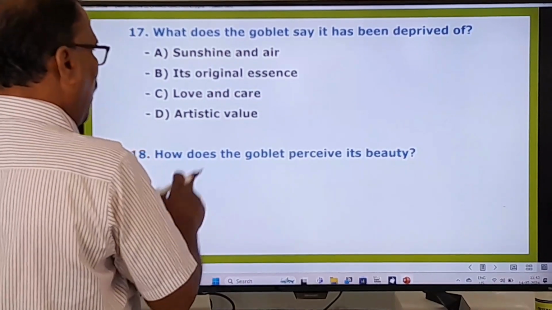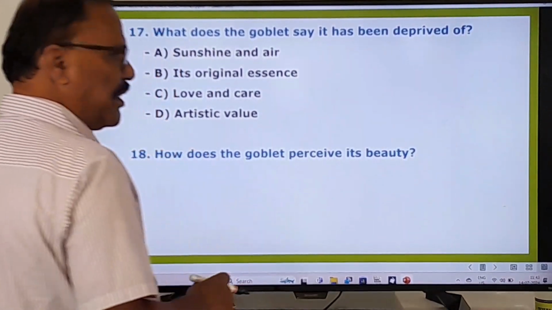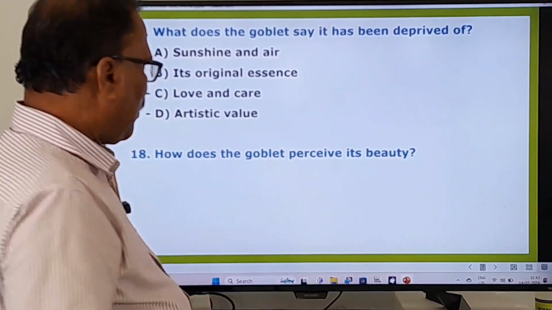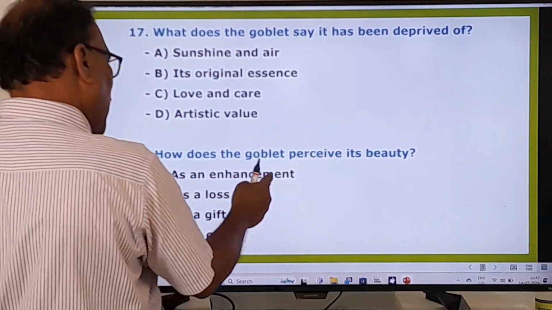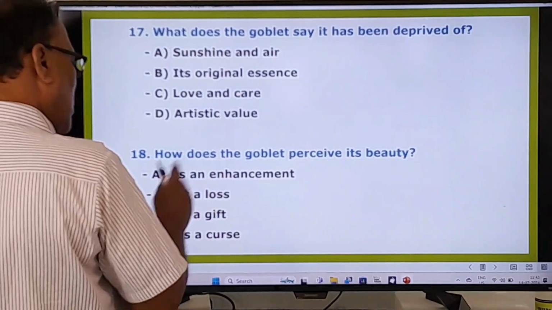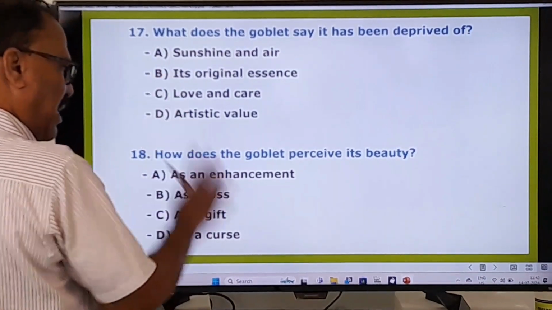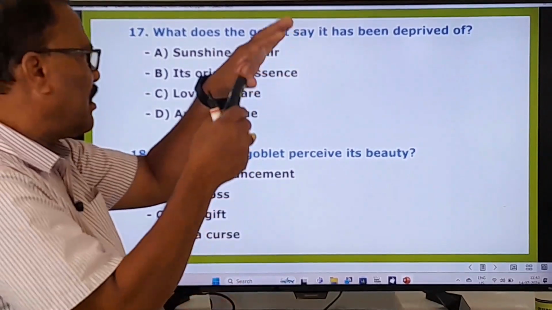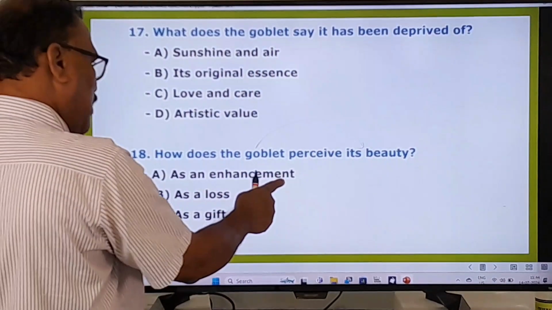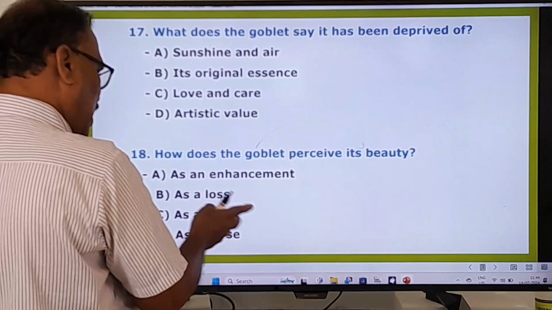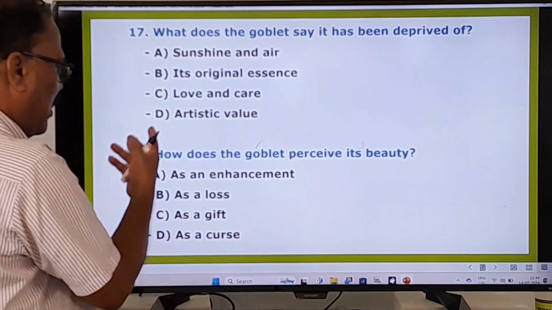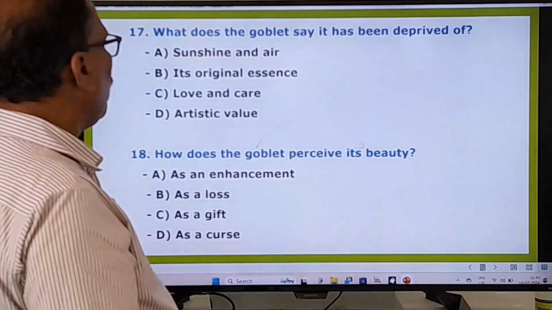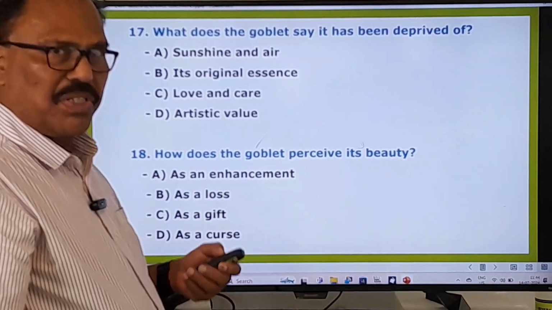And the 18th one, how does the goblet perceive its beauty? Perceive means see its beauty, mentally see its beauty. How? As an enhancement, as a loss, as a gift, as a curse. How does this goblet look at its beauty? As an enhancement, as a loss, as a gift, as a curse. So you understand the question, and you can easily answer this question. Now we go to the last questions.